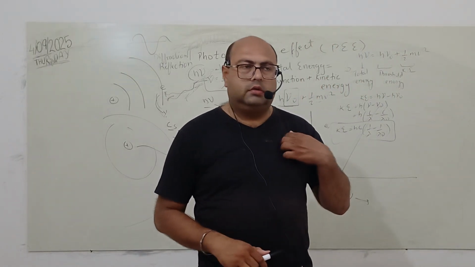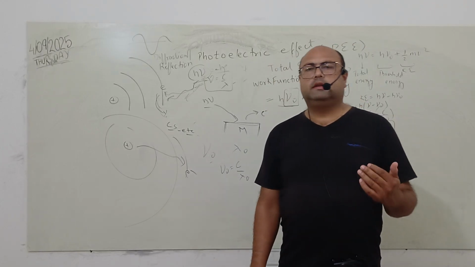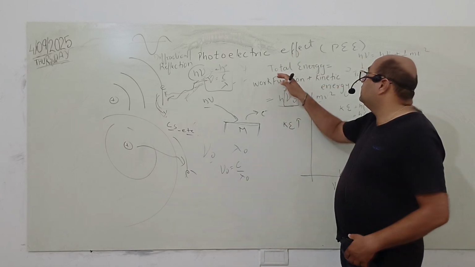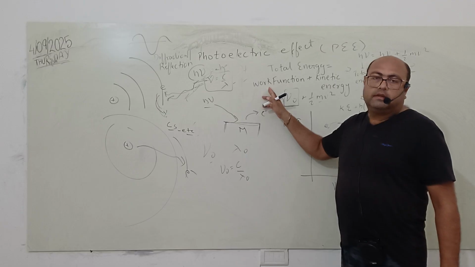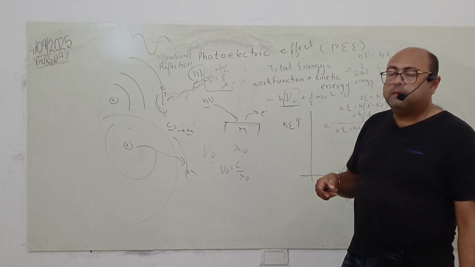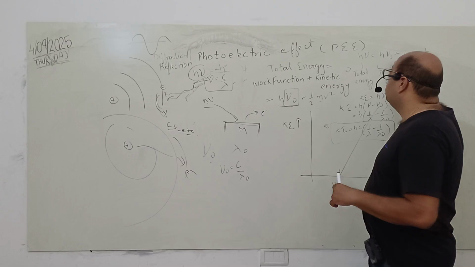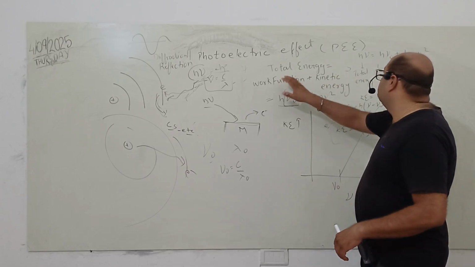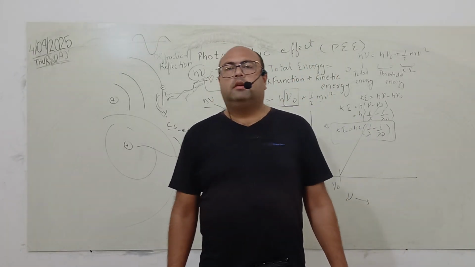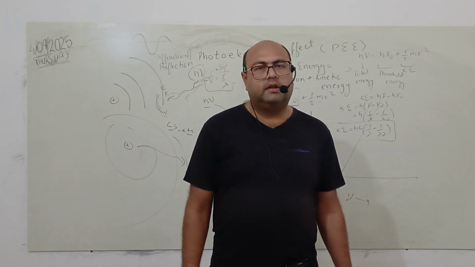Very simple numericals come out of it, in which they will give the threshold frequency and ask for the work function. In this equation, they will give the total energy and ask for the work function, because the mass of the electron we know, and the velocity they will give. Sometimes they ask for the kinetic energy and give these two variables. So questions are generally very easy. If you increase the frequency after the threshold, the kinetic energy of the electrons also increases.